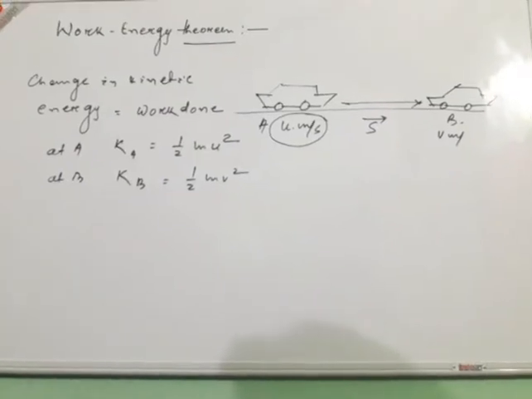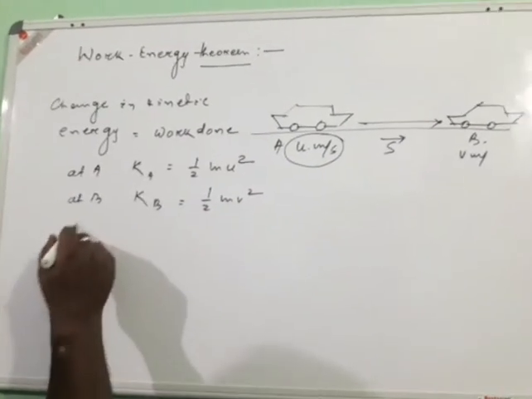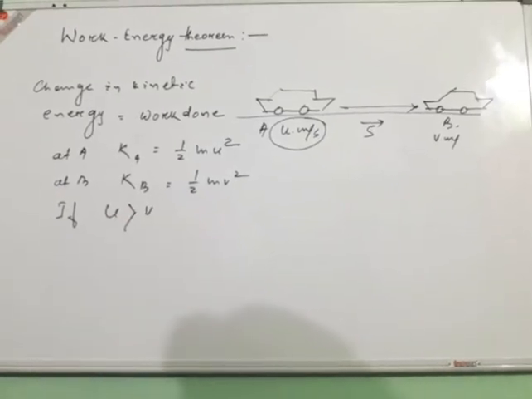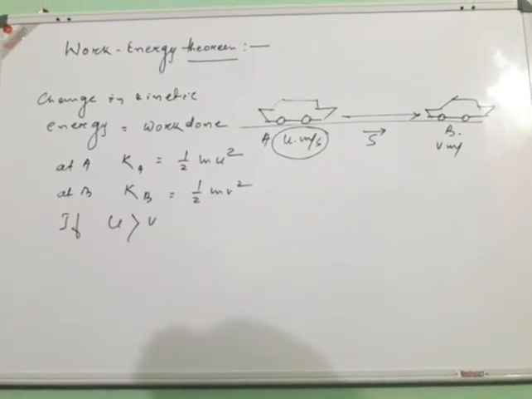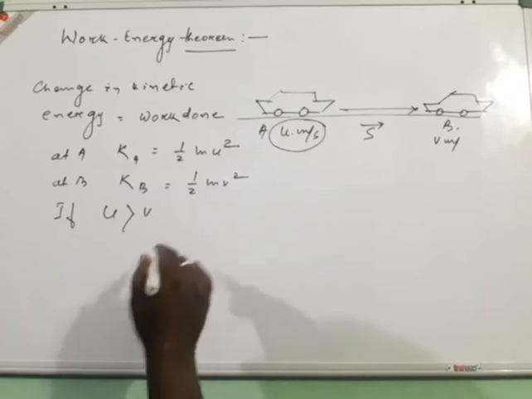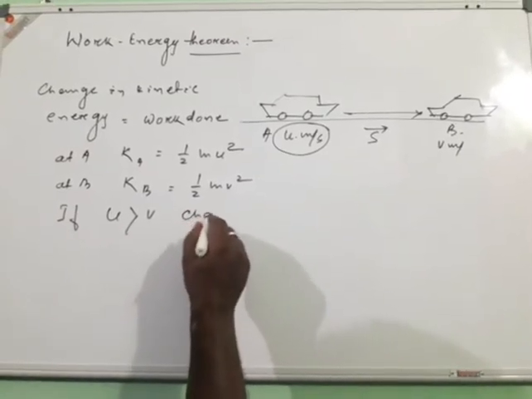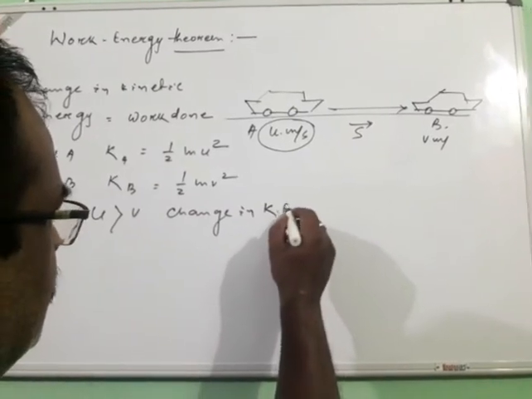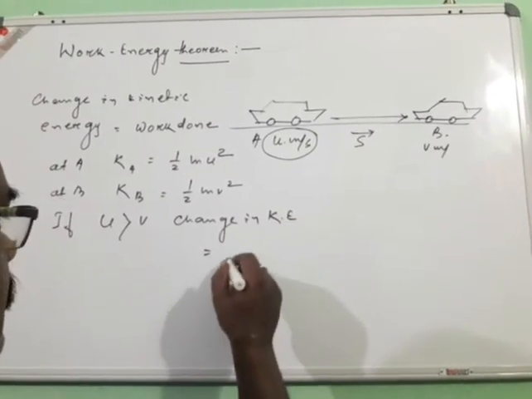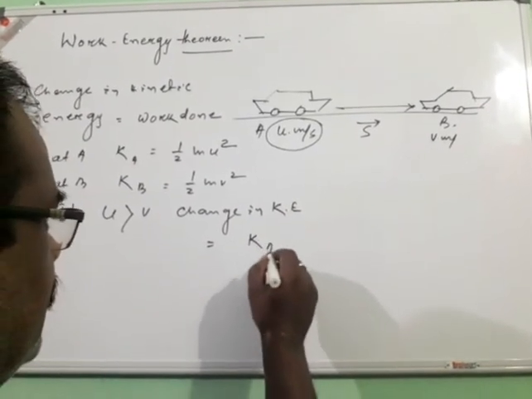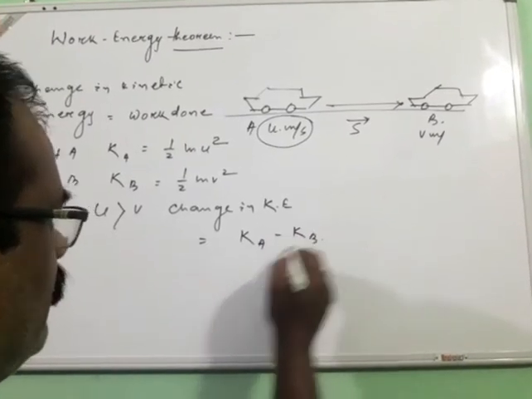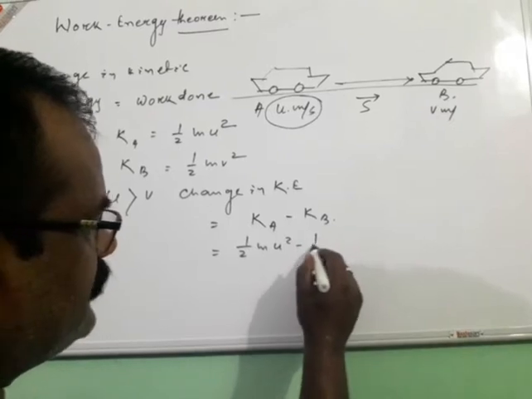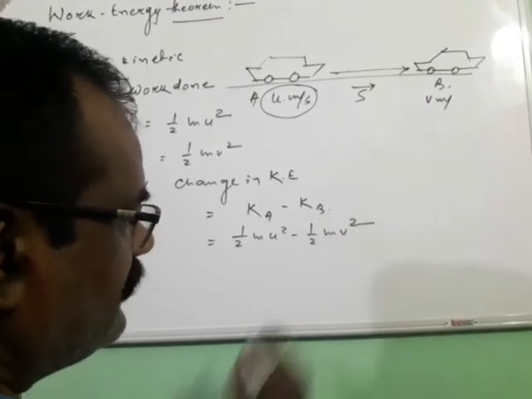In such cases u is greater than v, meaning the initial velocity is greater than the final velocity. The change in kinetic energy is Ka minus Kb, which is half m u square minus half m v square.